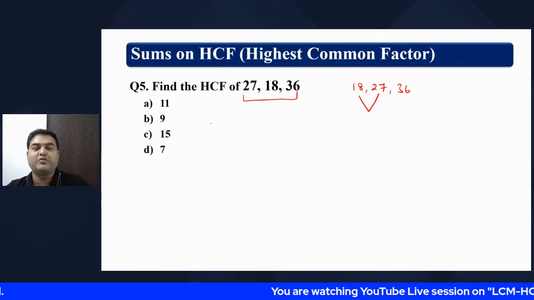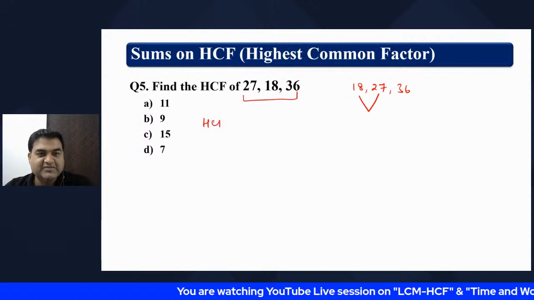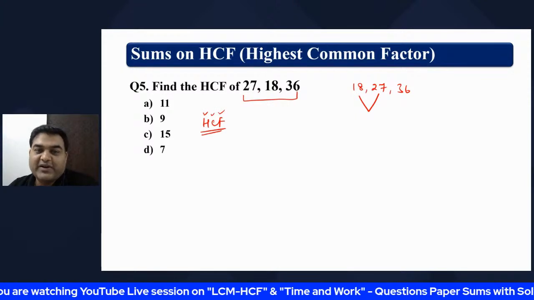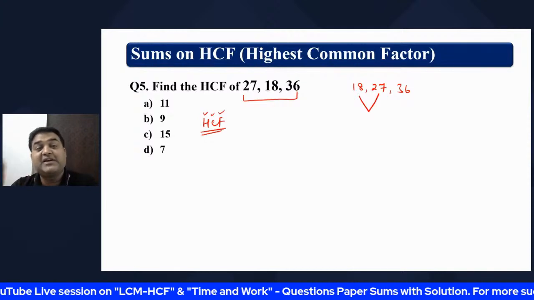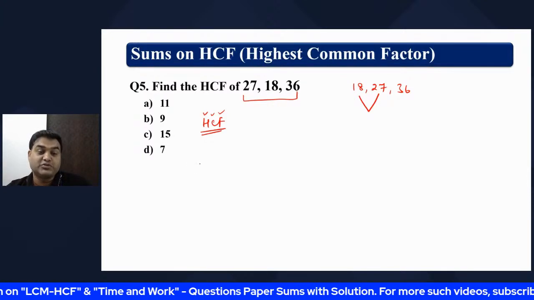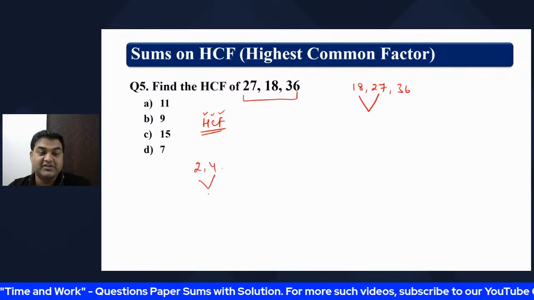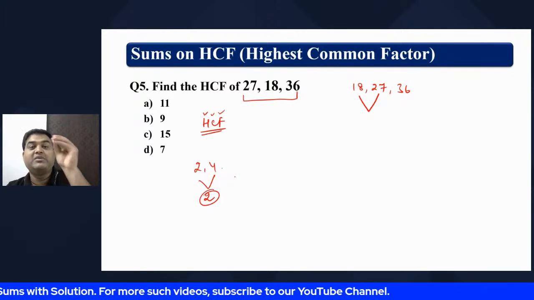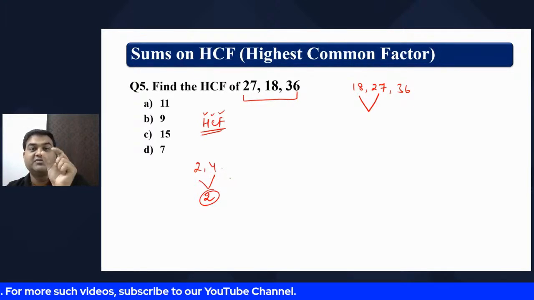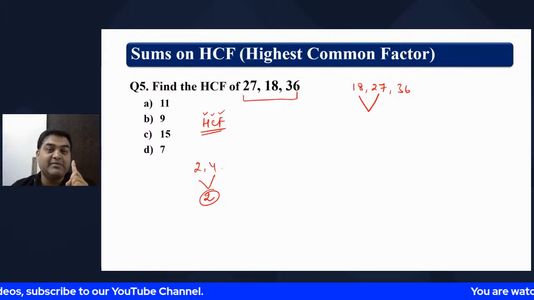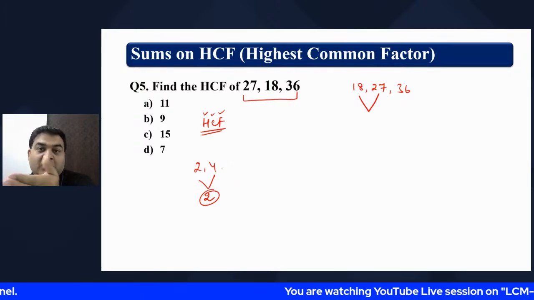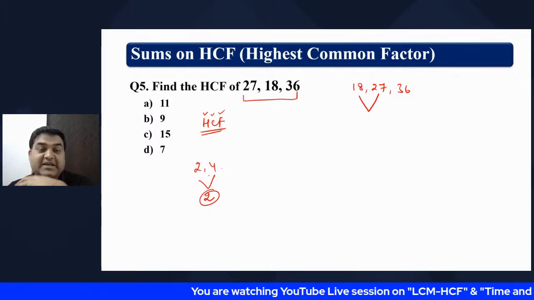What is HCF? Try to understand what is HCF. HCF is nothing but highest common factor. That means try to find the factor which is common for all. Suppose 2 and 4. What is the highest common factor? 2. However, in LCM, common multiples or common factors, we were not multiplying multiple times. We were multiplying one time, and all the prime numbers which were not common to the numbers, we were multiplying those numbers as well.